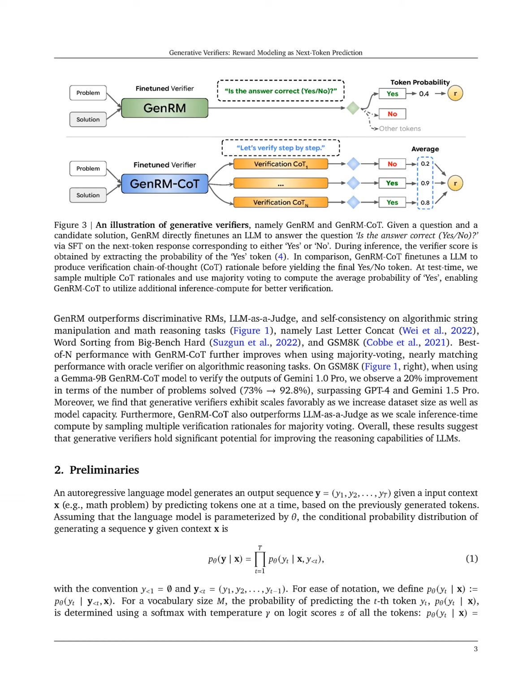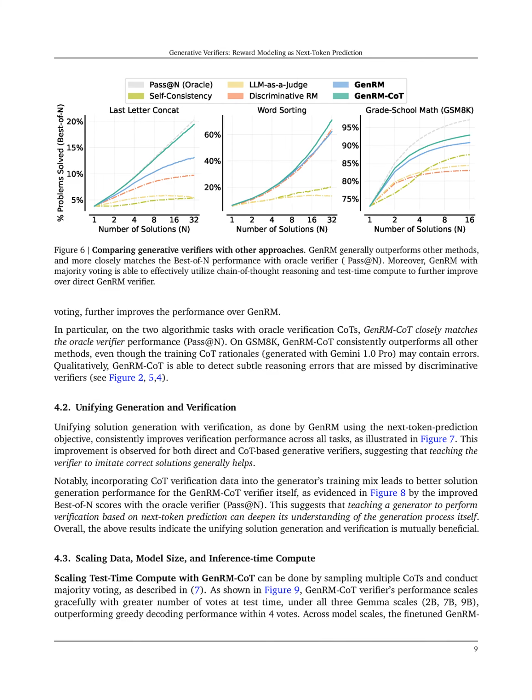Additionally, the use of majority voting with Gen-RM COT further enhanced performance, nearly matching that of an Oracle verifier on algorithmic reasoning tasks. These results imply that Gen-RM effectively leverages next token prediction and chain-of-thought reasoning, leading to a more robust verification process compared to existing methods.